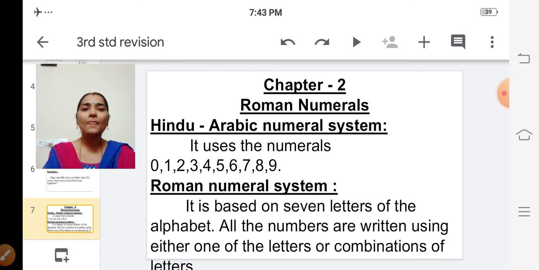Okay, children? And the next one is Roman numeral system. It was developed by Romans thousands of years ago. And it is based on 7 letters of the alphabet. All the numbers are written using either one of the letters or combinations of letters.